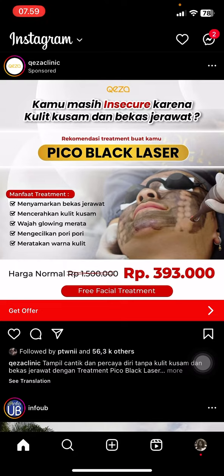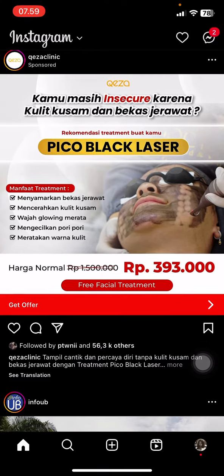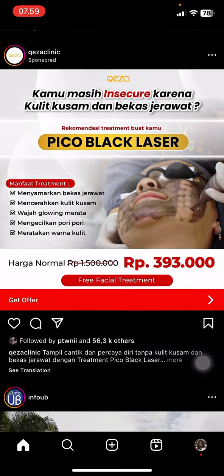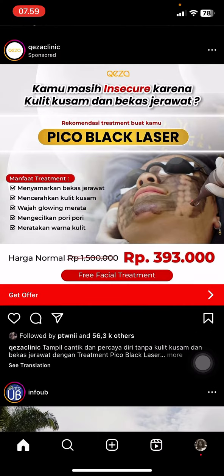I would like to show you what's new on Instagram in 2024. So before you watch this video, hopefully you update or upgrade your Instagram application to the newest version to use this feature. The newest feature that Instagram gave us is Cutouts. Cutouts is a feature that can help you cut an object from a picture and make it become a sticker for your Instagram story.